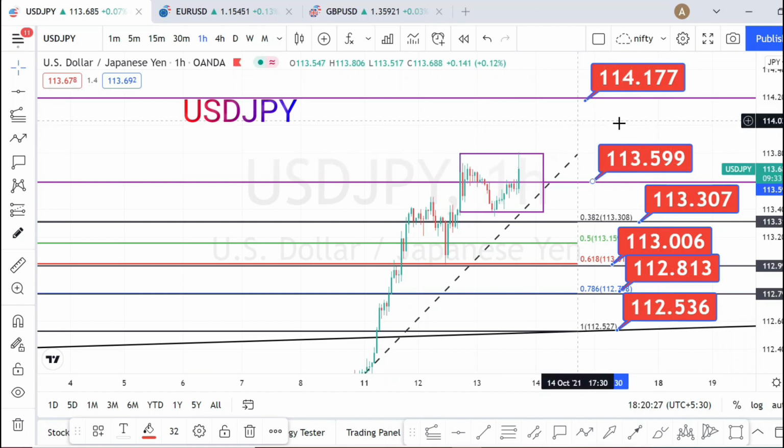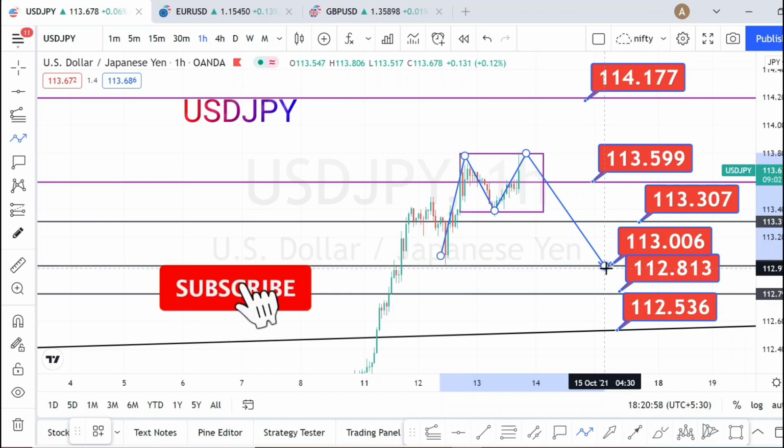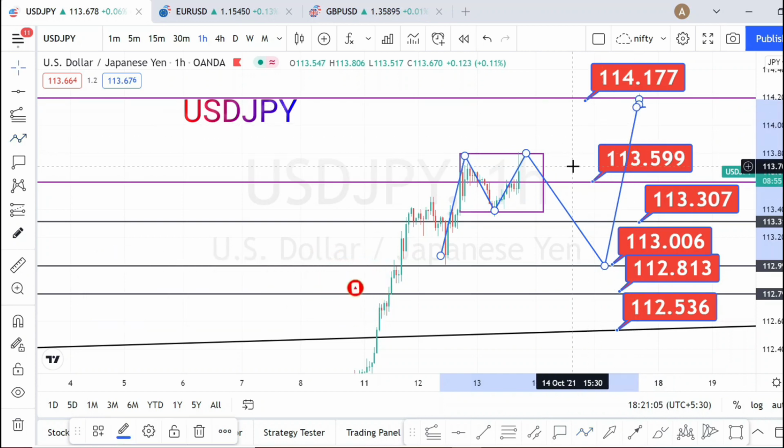So the area between 113.599 and 114.177 is a strong resistance area. The price could go or stay within this area and try a retracement. I'm expecting a consolidation to happen here. It has already started a double top pattern sort of thing and could retrace up to at least up to here, and a bounce back to happen. I'm not saying that it will not breach this area. Some sort of consolidation to take over here, then continue its uptrend.